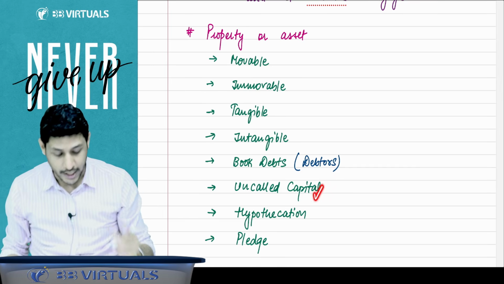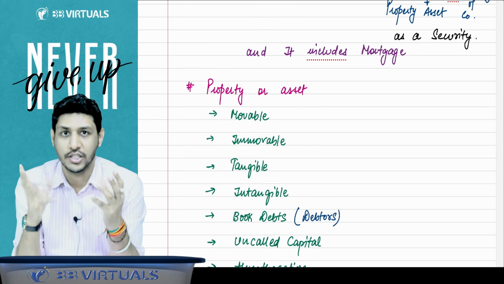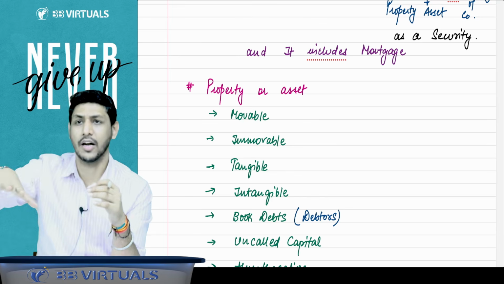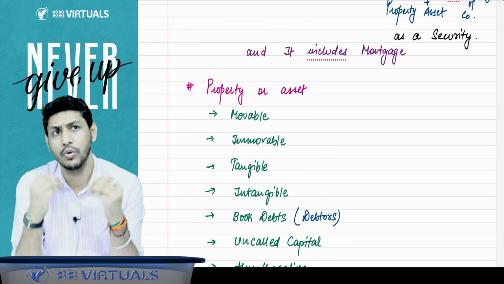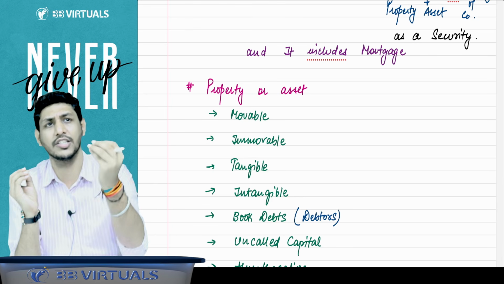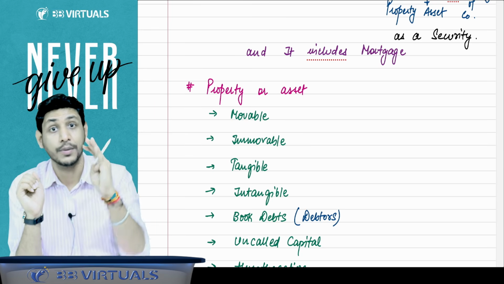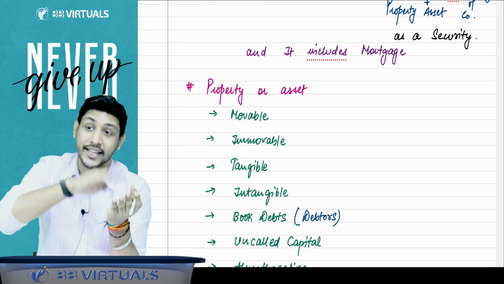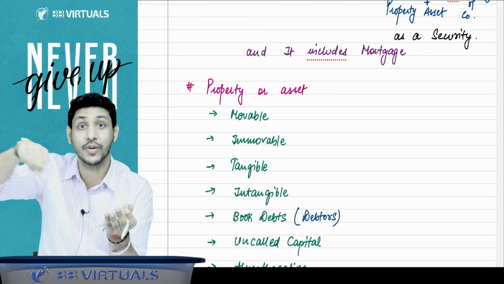You can create a charge on your uncalled capital also. For example, you have issued a share of rupees 10. Right now, up to the present date, you have only called rupees 6. So that 4 rupees is your uncalled capital. That can also be kept as a security. On this uncalled capital, you can create a charge.